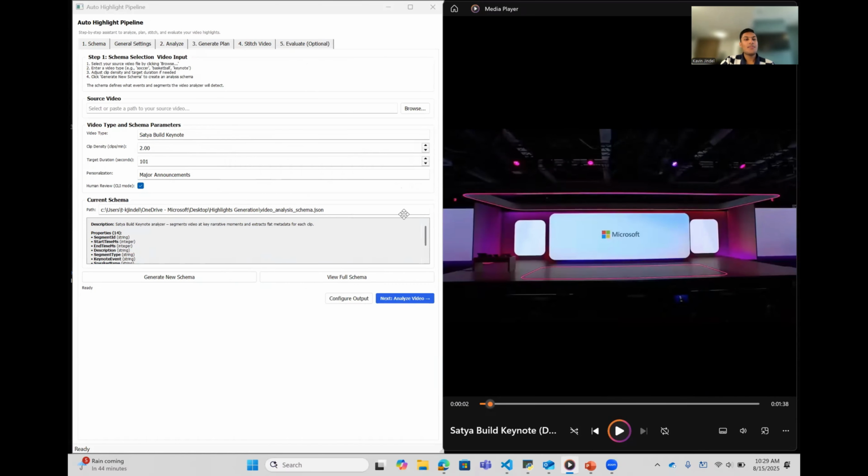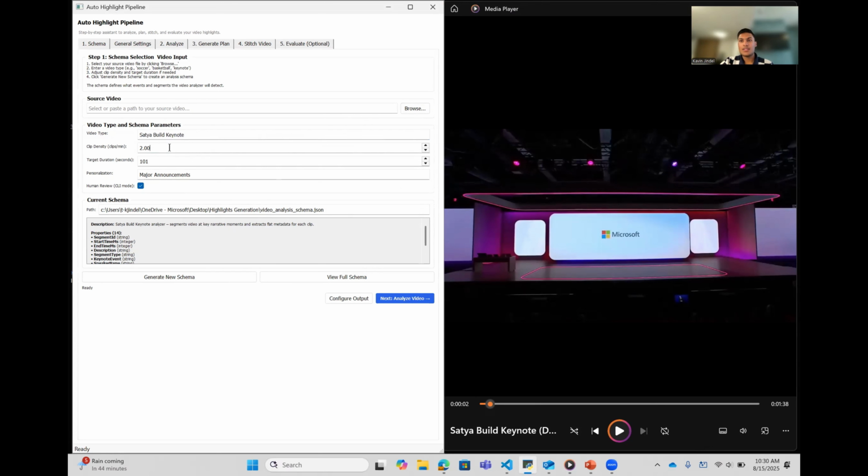Now here on the left hand side of the screen, you can see the auto highlight app. It is an app which runs locally, so the latency is really low. As you can see, the design is very simplistic, easy to use. You don't need any additional training. As you can see, this is divided into several different steps. This is the main step where the user selects the source video, selects what type of event. So now we'll select Satya's build keynote.